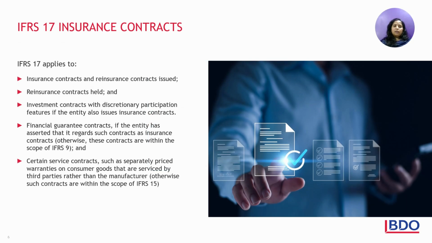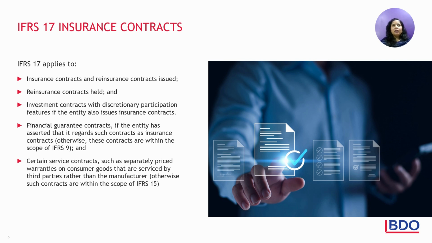Let us understand what are the types of contracts to which IFRS 17 basically applies to. IFRS 17 applies to all types of insurance contracts, reinsurance contracts. So reinsurance contracts are basically where the insurer is reinsuring his risk, and certain type of investment contracts with certain discretionary participation features if the entity also issues insurance contracts.